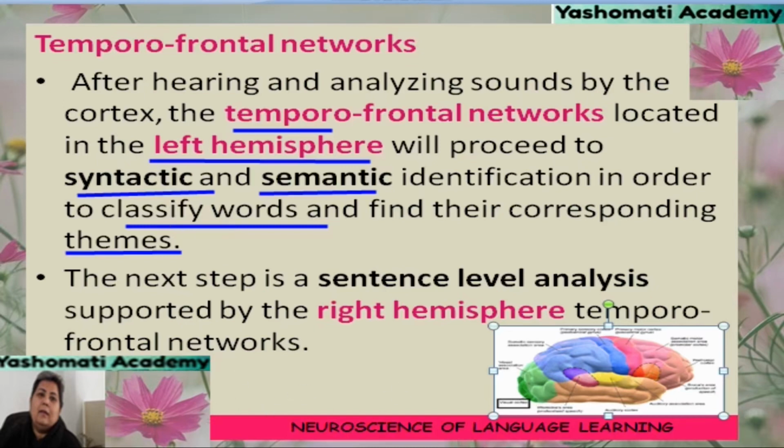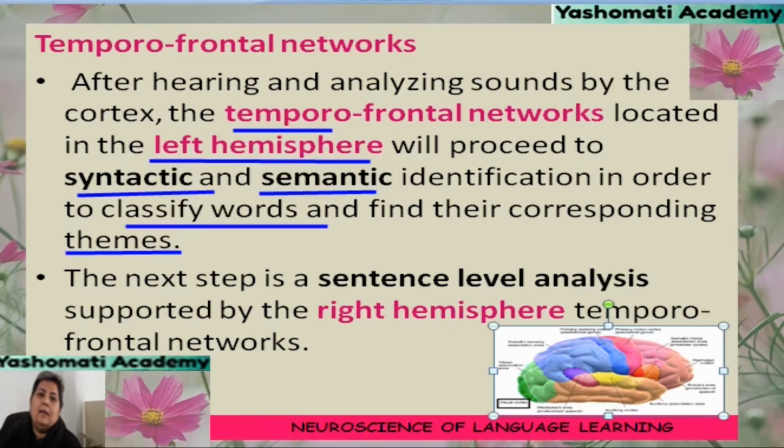Whereas semantics is the study of meaning of the sentence. That means how that word has been used in the sentence and what is the meaning of that word in that sentence. That is called as the semantics. It helps us to understand the word meaning through actual meaning of words in the sentences.